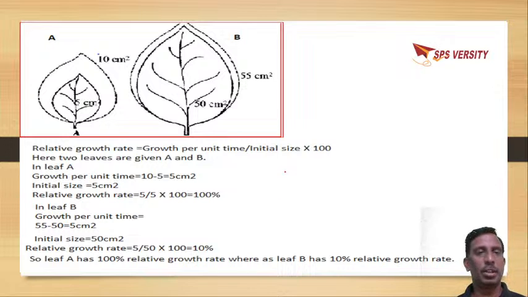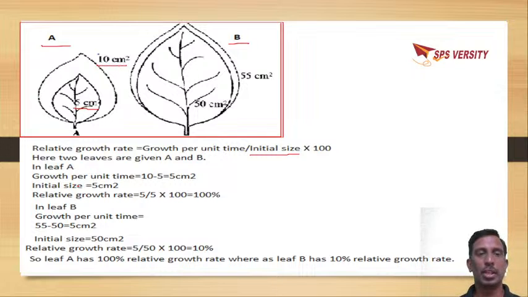So here if we take the relative growth rate equation, that is the growth rate per unit time divided by initial size multiplied by 100. In this picture there are two leaves, A and B. If we take the growth in leaf A, initially it is 5 centimeters square, later on it becomes 10 centimeters square.